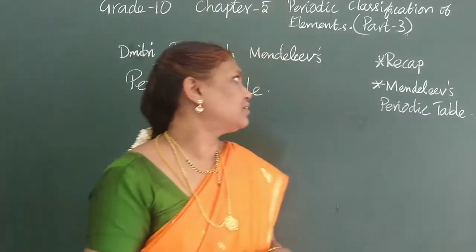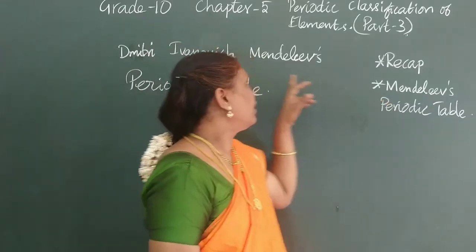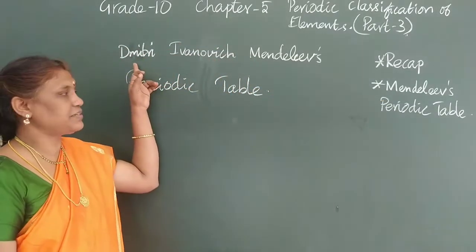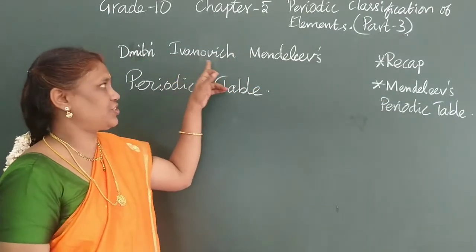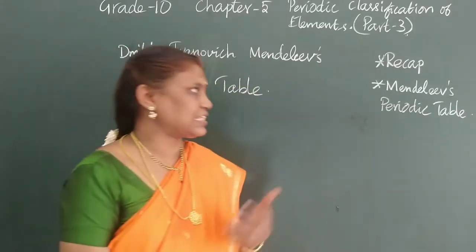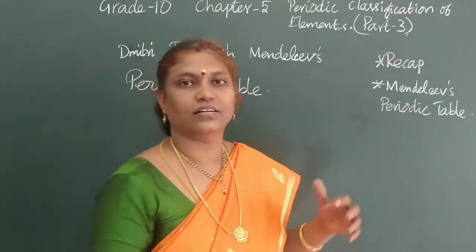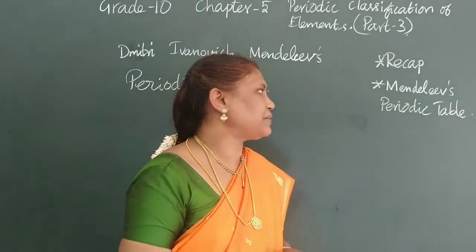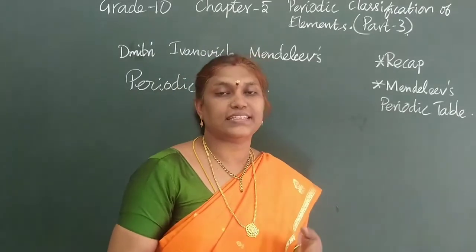Then comes Dmitri Ivanovich Mendeleev. His periodic classification of elements is called Mendeleev's periodic table.